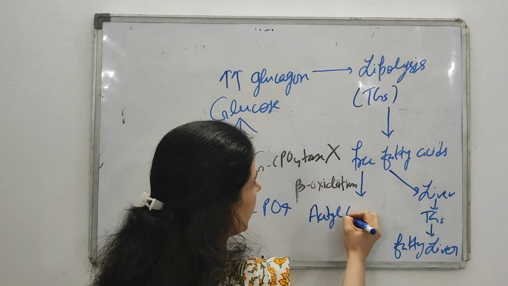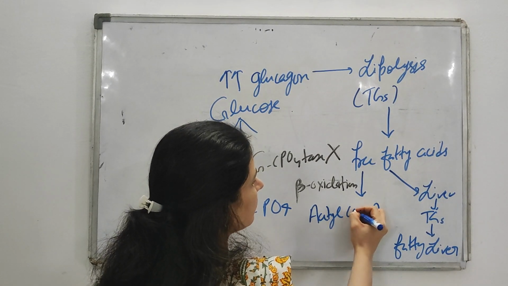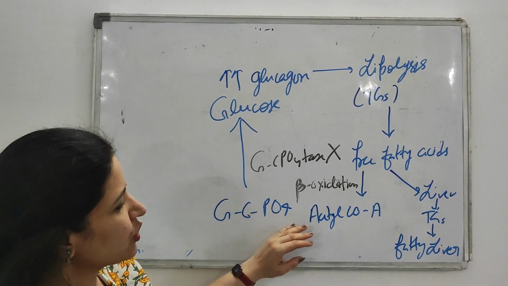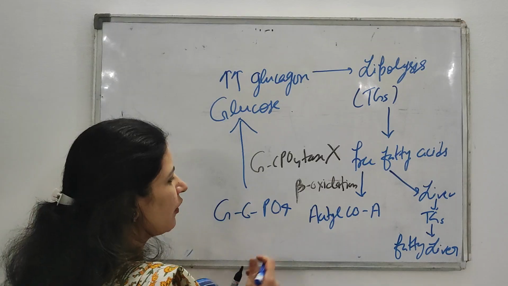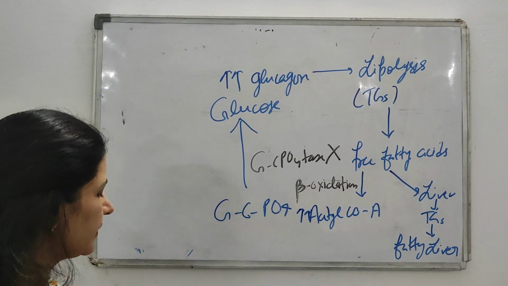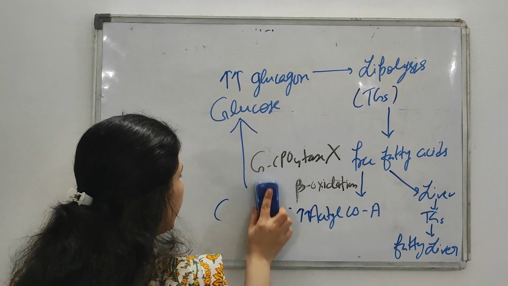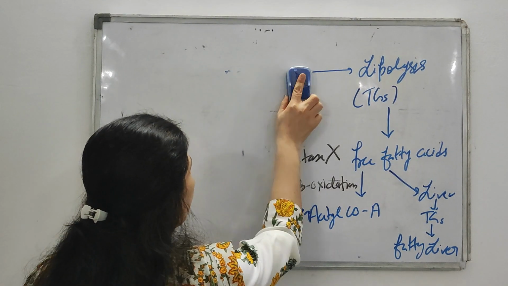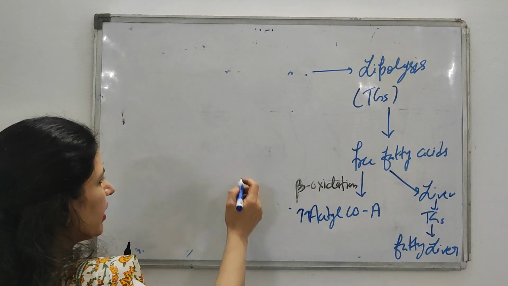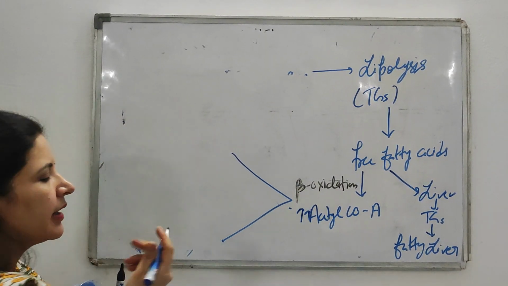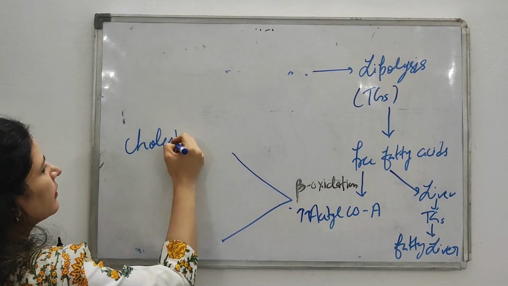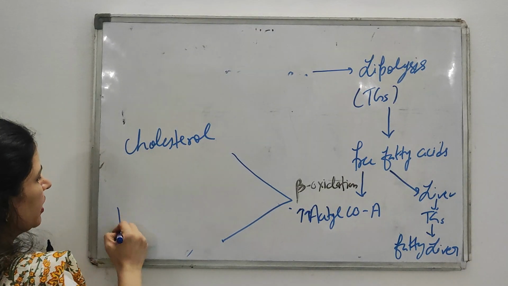There is a formation of acetyl coenzyme A, because the end product of beta oxidation of fatty acid is what? Acetyl CoA. So there is an excessive formation of this acetyl CoA. Okay. Then what happened? When there is excessive acetyl CoA, then what is the fate of this acetyl CoA? This acetyl CoA then forms what? Cholesterol and your ketone bodies.